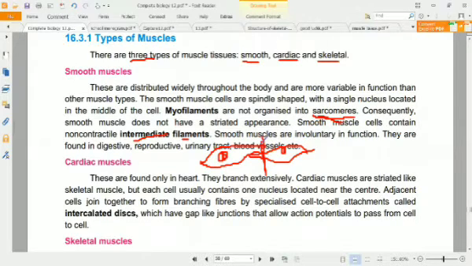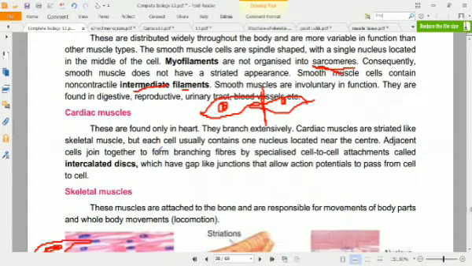That's why they do not have striation as well. They are present in every internal organ, like blood vessels, which provide easy flow of the blood, the urinary tract as well, the reproductive system and digestive system, as well as the respiratory system like our windpipe, and in other places also.